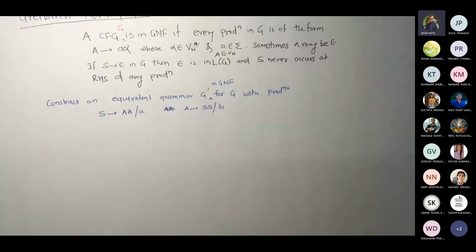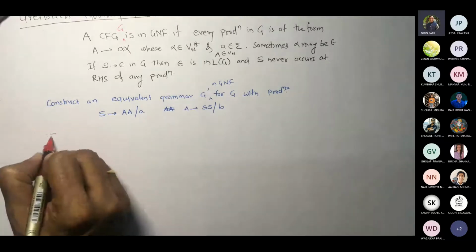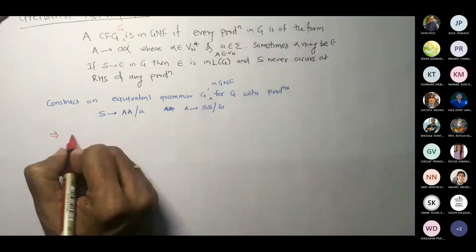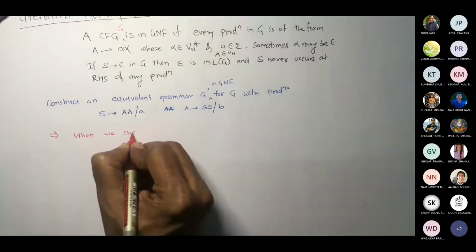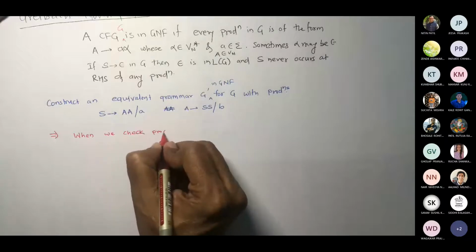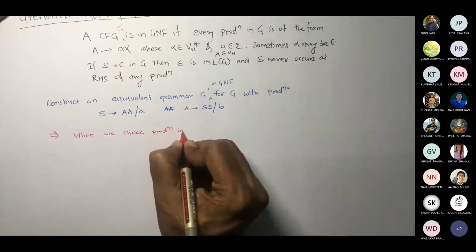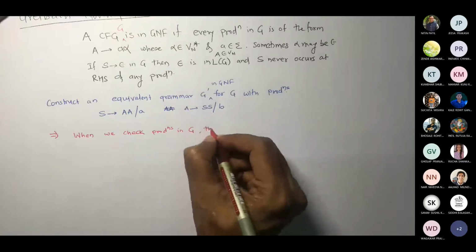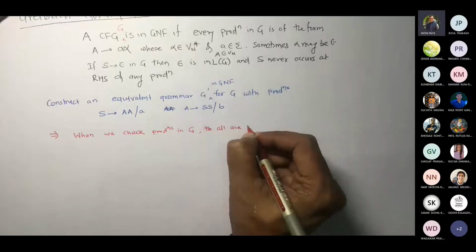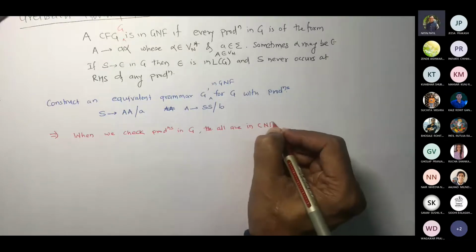So the first step is, as I said, you have to first verify whether the given grammar is in CNF. Always you are going to write that first step. When we check the productions in G, all are in CNF.